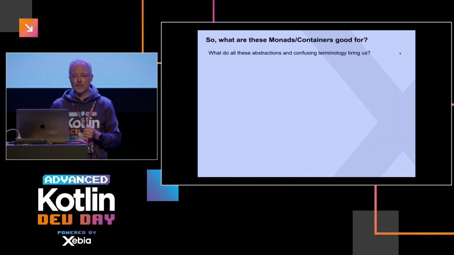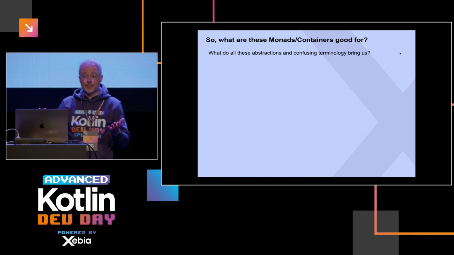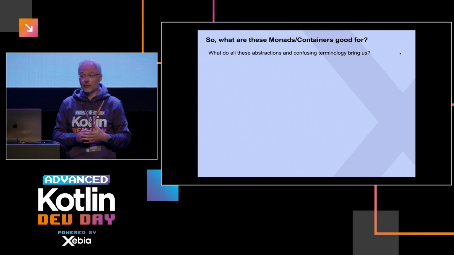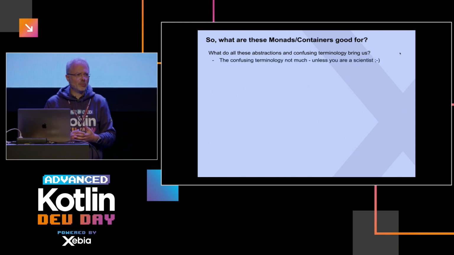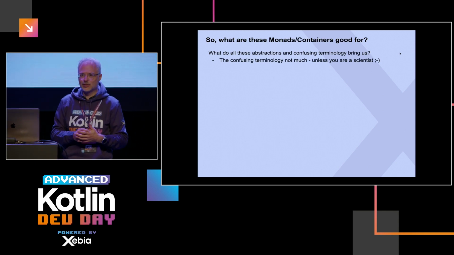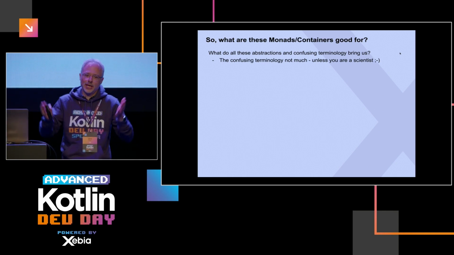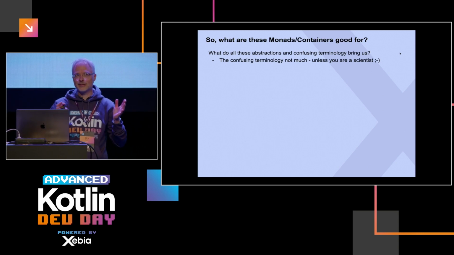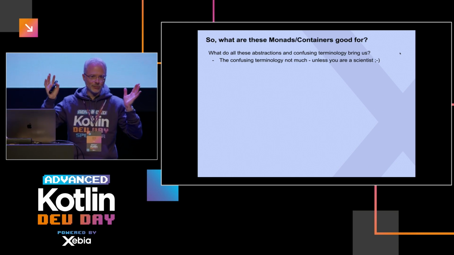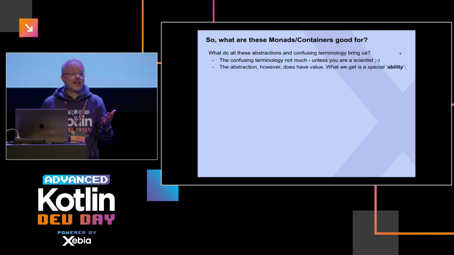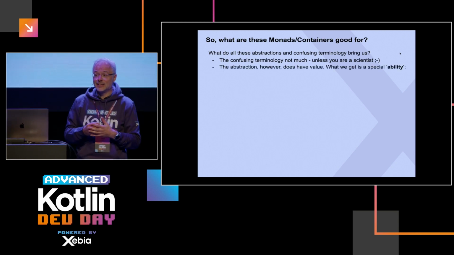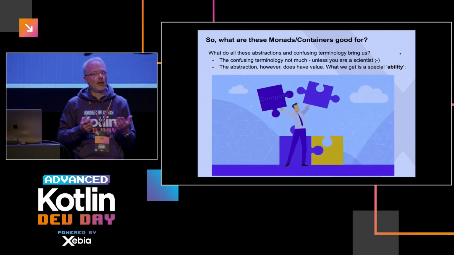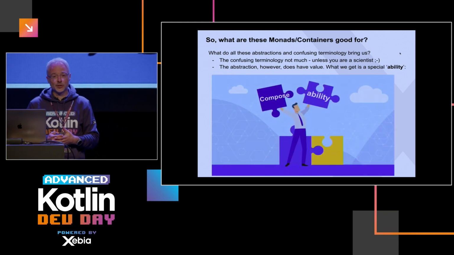And this is why I have to use flatMap. Okay, so just to recap, what is this terminology good for? Well, not much, unless you're a scientist. I think it's really just in our way. But okay, that's the way it is. And introducing new terminology probably makes the thing even worse, but live with it, I would say. And as said, the advantage is that we get this composability with these data structures.